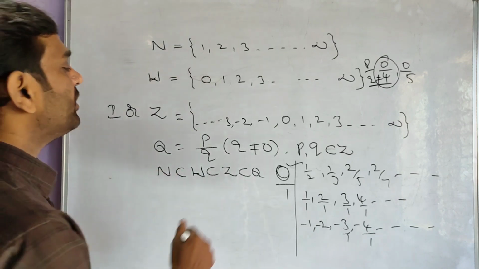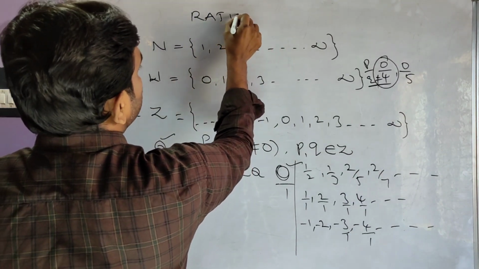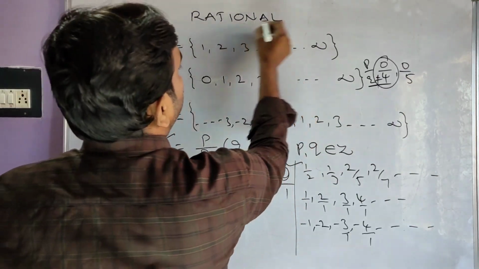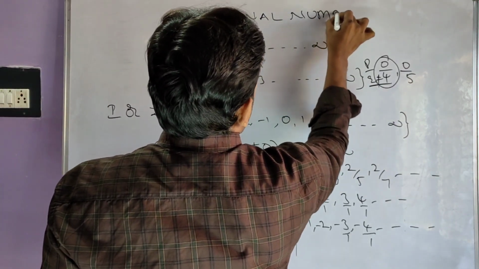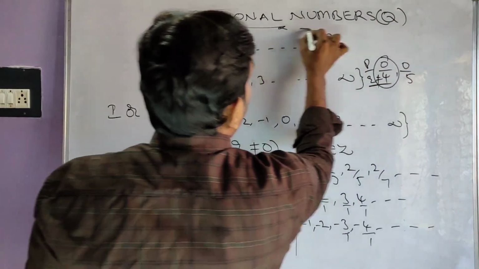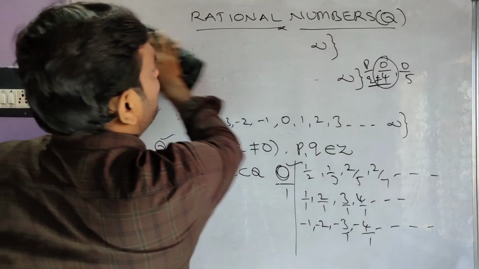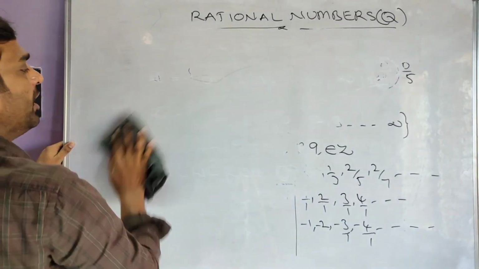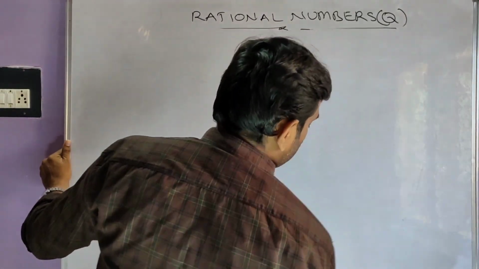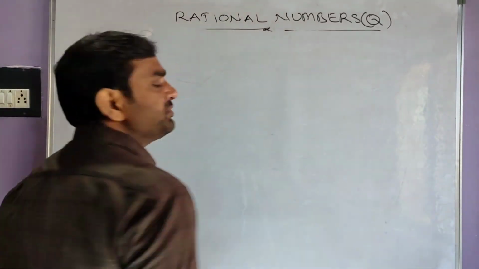Now coming to our topic, rational numbers. Already we discussed in previous classes, that's why I gave a small brief introduction. Now we are going to discuss properties of rational numbers. We know the properties: closure property, commutative property, associative property, identity property, inverse property and distributive property. These are the properties.